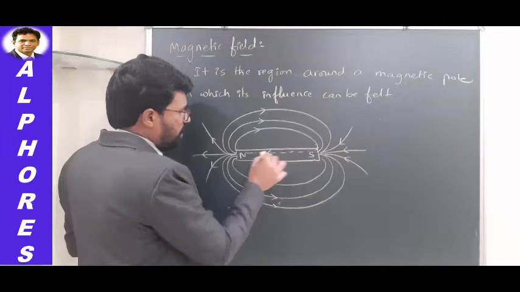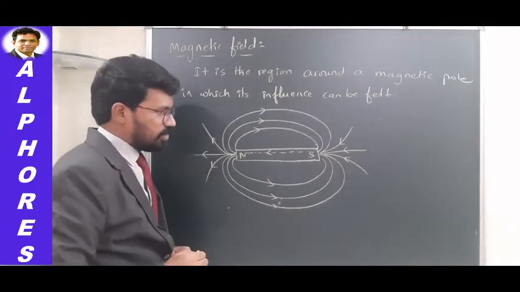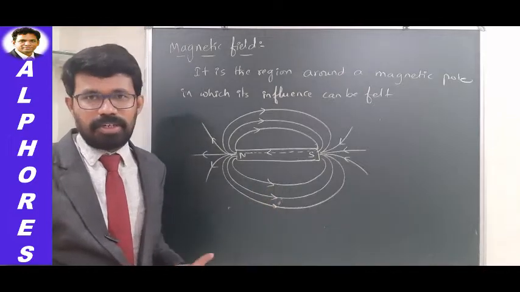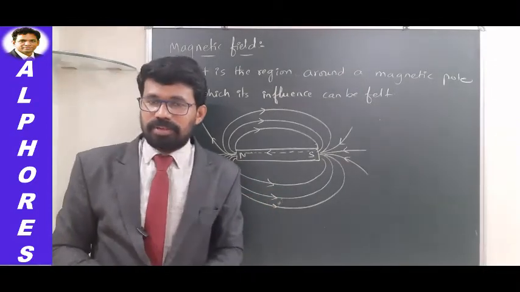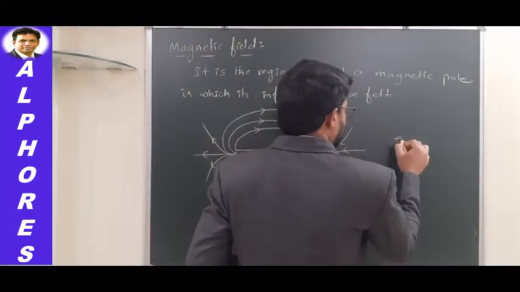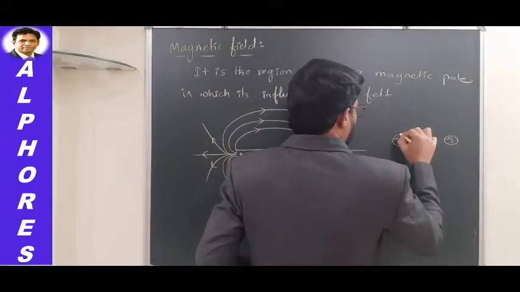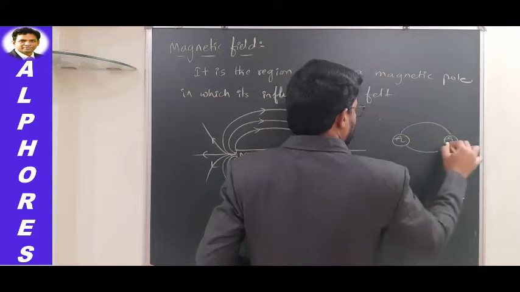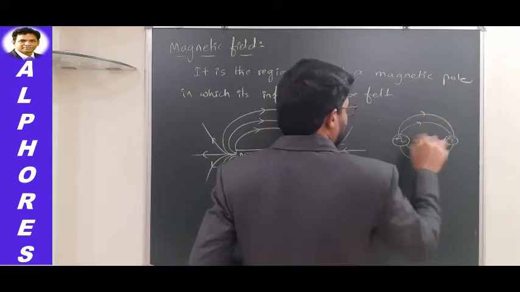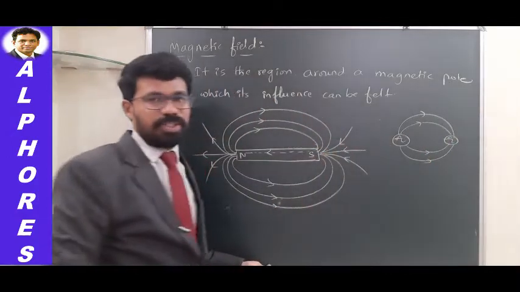So here the field lines are closed loops. Just now I said there is a lot of similarity between electrostatics and magnetostatics, but this is where there is a slight contradiction. In case of electrostatics, when you consider plus q charge and minus q charge, whatever field lines travel from plus q to minus q, they will end at minus q. They don't travel back to plus q again.